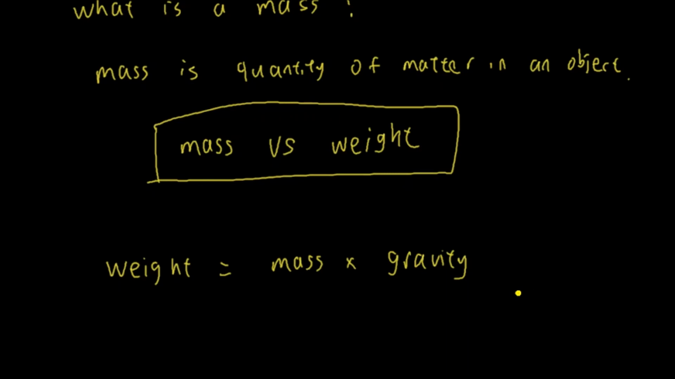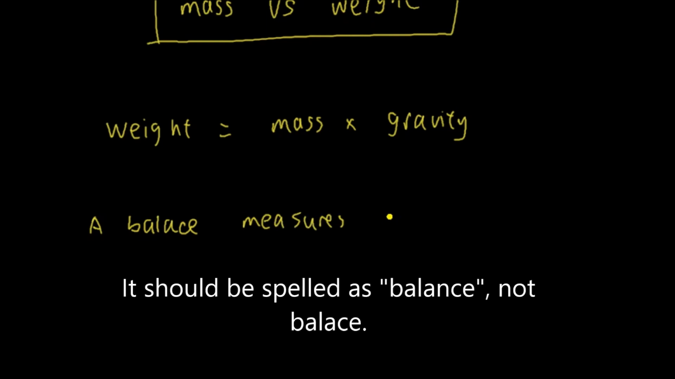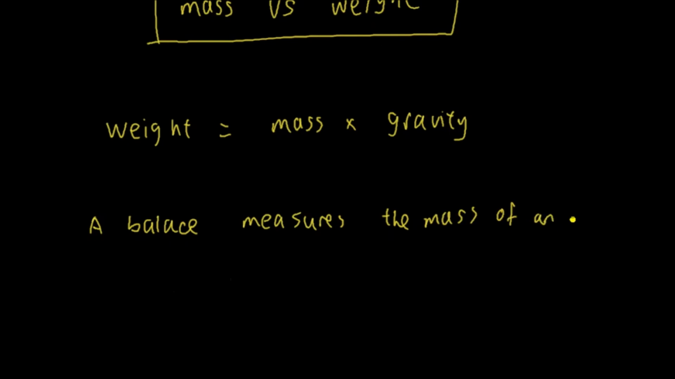Okay, now, how are you able to measure the mass of an object then? Because everything on the earth is being pulled by the gravity, so you are basically measuring the weight of the object, not the mass of the object. Well, there is a device to measure the mass of the object. It's a balance. You have to use a balance. A balance measures the mass of an object.